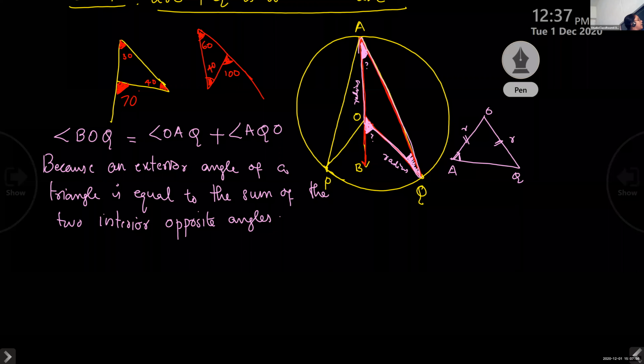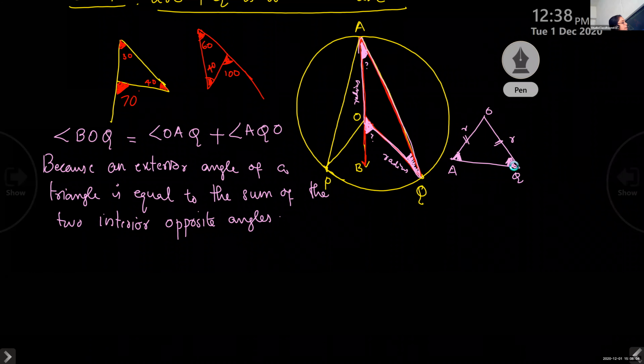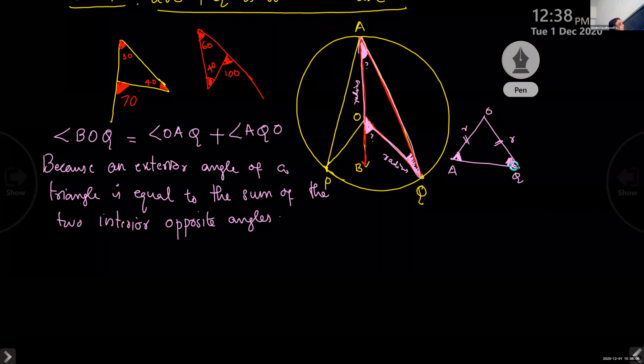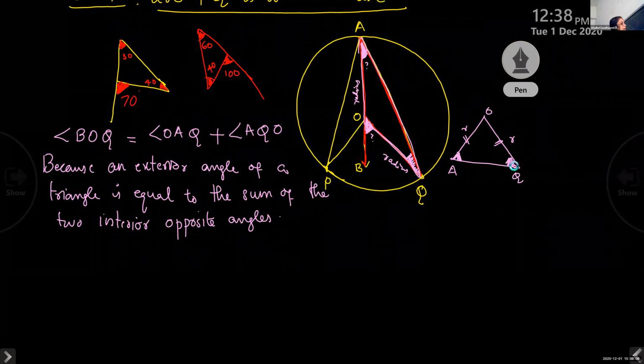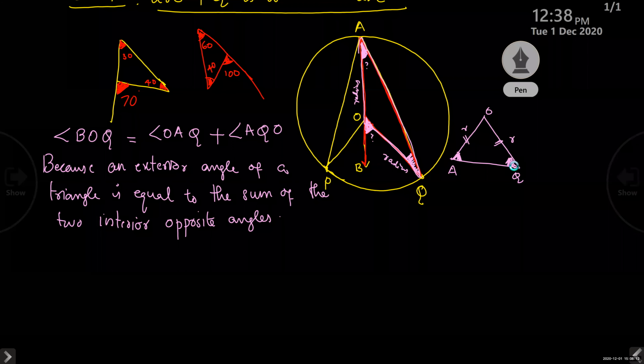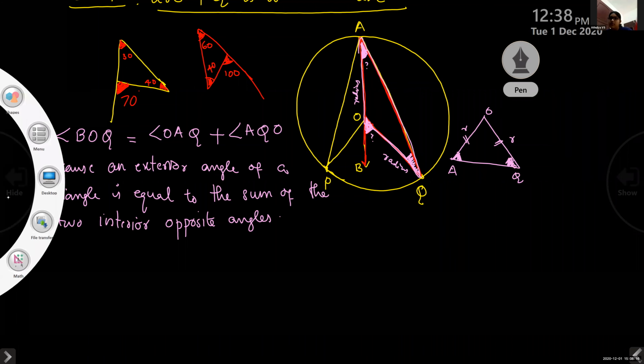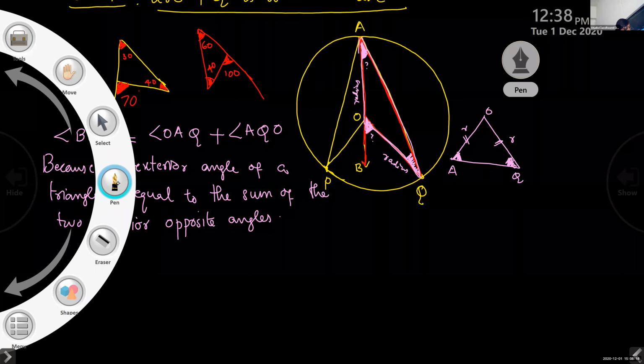So what can you tell about these two angles? Angles opposite to equal sides are equal, right?